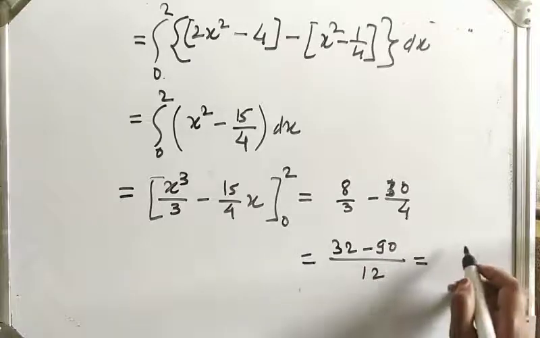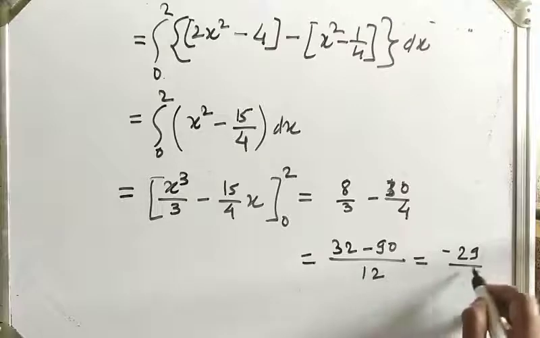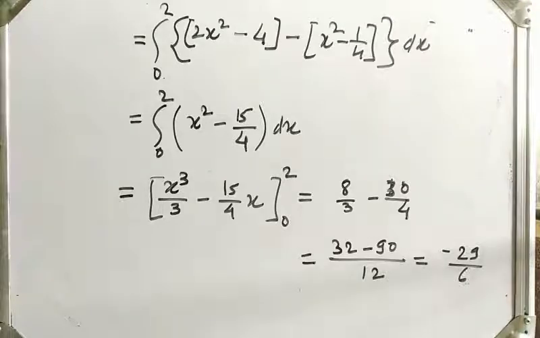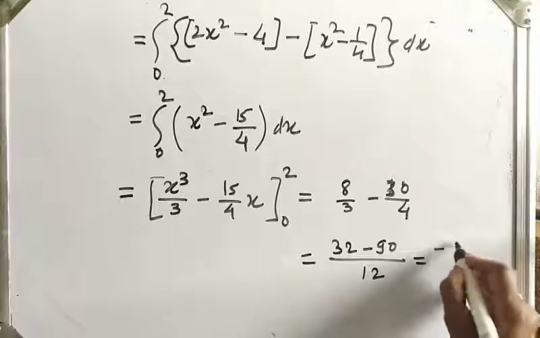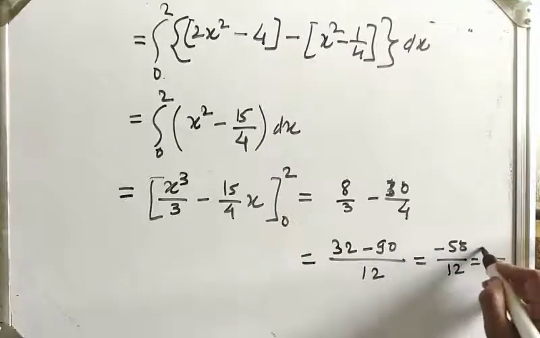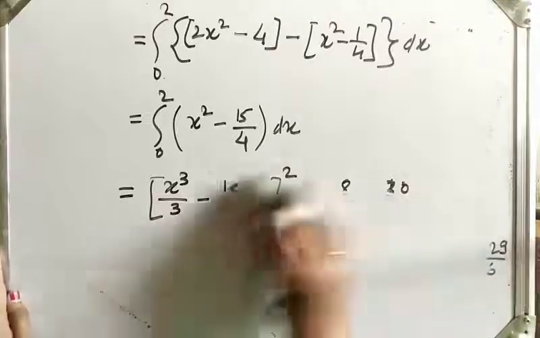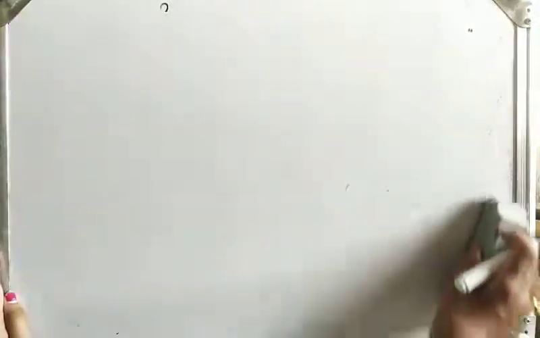So our final answer will be minus 29 upon 6 after simplification. Or you can take it as minus 58 upon 12, which is equal to minus 29 upon 6. So it is our final answer of the double integration.